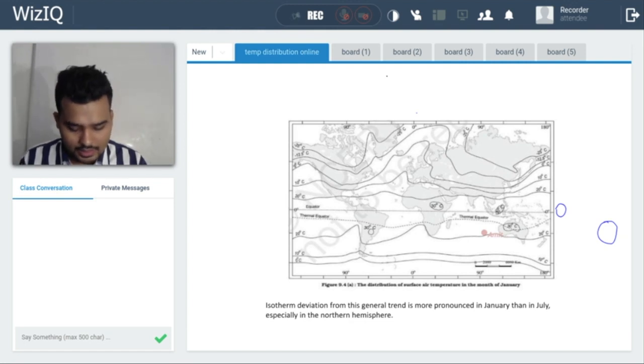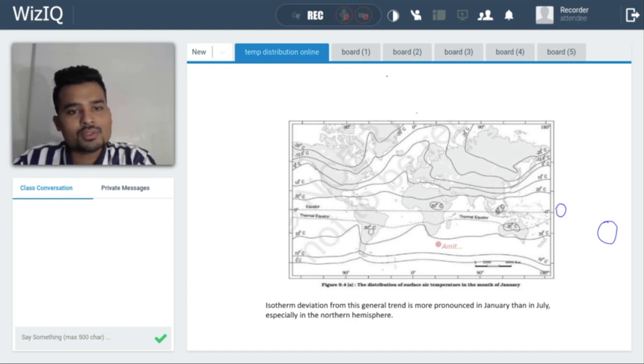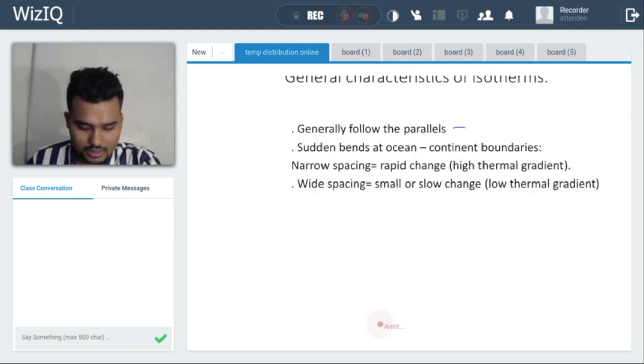Okay. Second thing, here we can see that the deviation of isotherms from this general trend is more pronounced in January than in July, especially in the northern hemisphere. It is more pronounced in December or January, the winters. Why is it more pronounced in winters? So see this point.